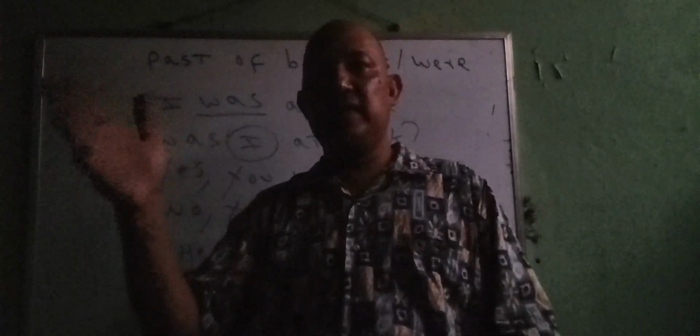Okay, guys, this is the way we're going to make questions, or how we are going to change a statement in simple past tense. If you want to change into questions and answer at the same time, you have to write first the verb, then the subject pronoun, and then the rest of the sentence. And you have to answer according to the subject pronoun you are using in the question. For example, here, I'm not using "you" in the question, so in this case, I use "you", because this is the way you're going to answer, okay?